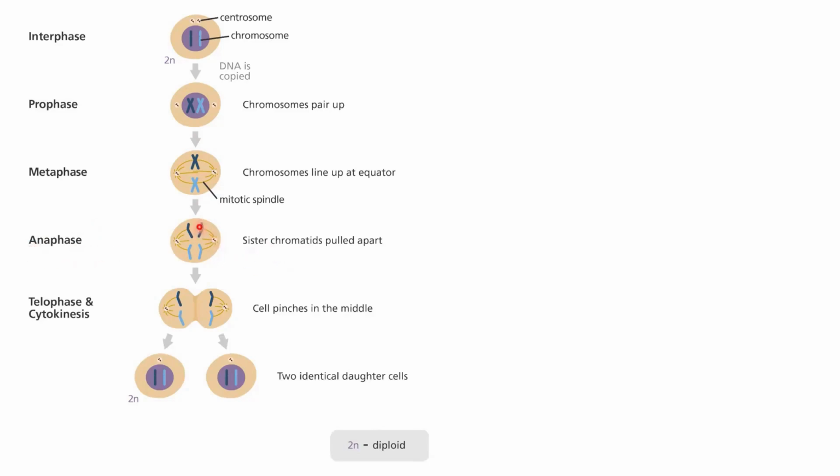Sister chromatids, the two parts of the same chromosome, are split equally between the two parts of the dividing cell, right? And in the final cell, this is the telophase. Now, in telophase, the sister chromatids which are pulled apart are assembled in a new nucleus. This nucleus was dissolved in the prophase stage.